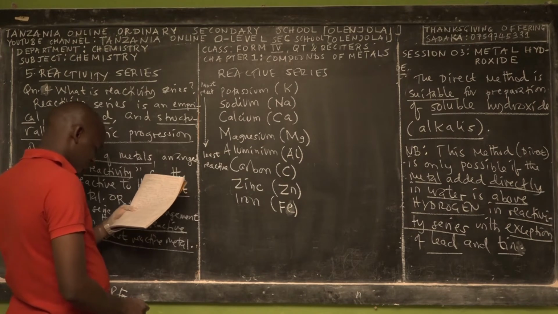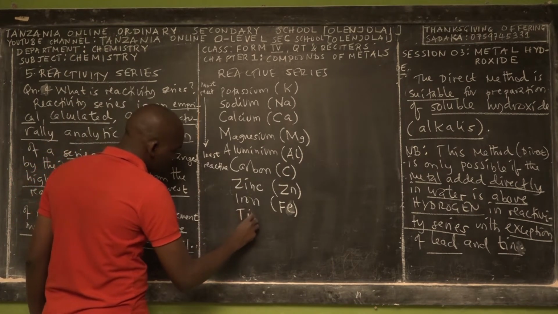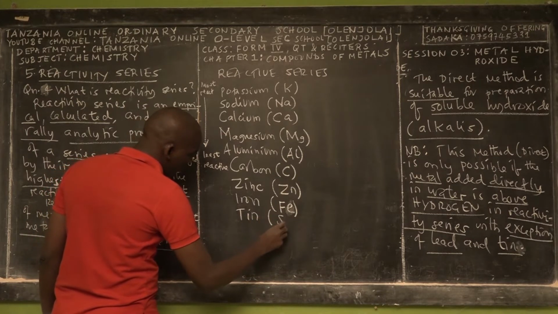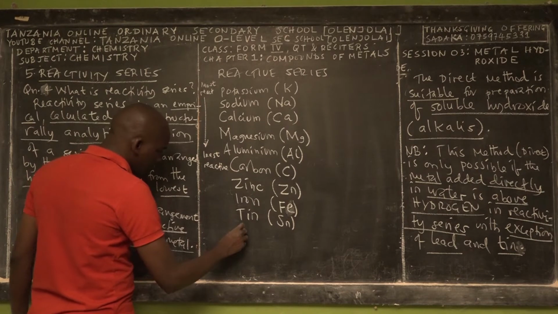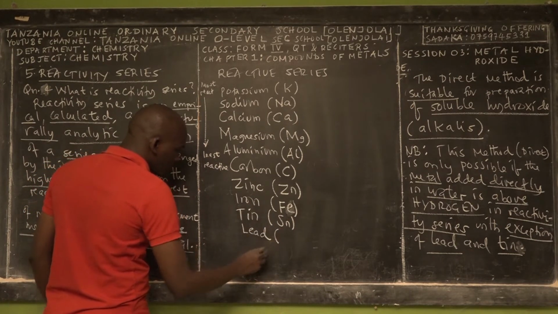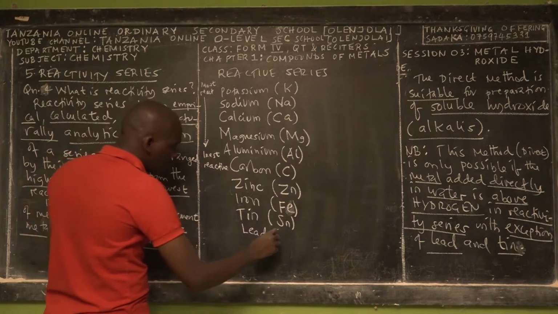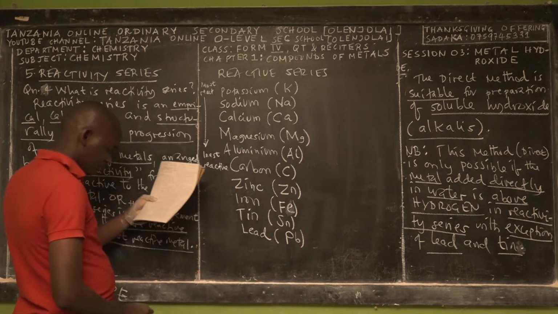Then the next element is tin. Its symbol is Sn. The next element is lead, because I know the arrangement of the symbols, but you may not know the name of some of the symbols. So lead is capital P and lowercase b.